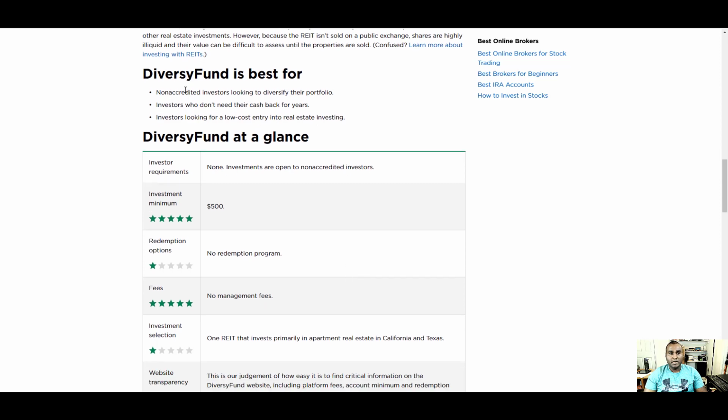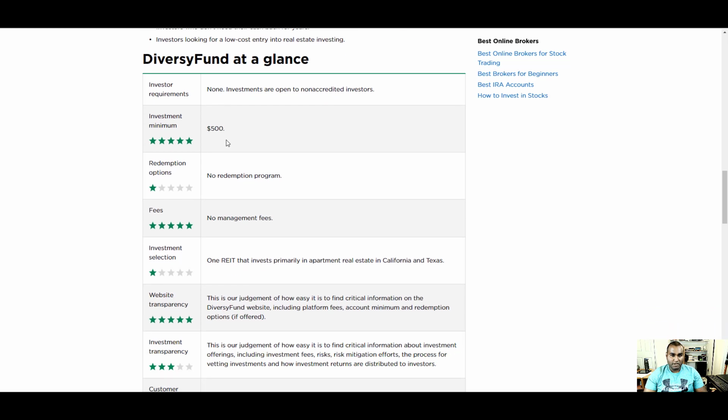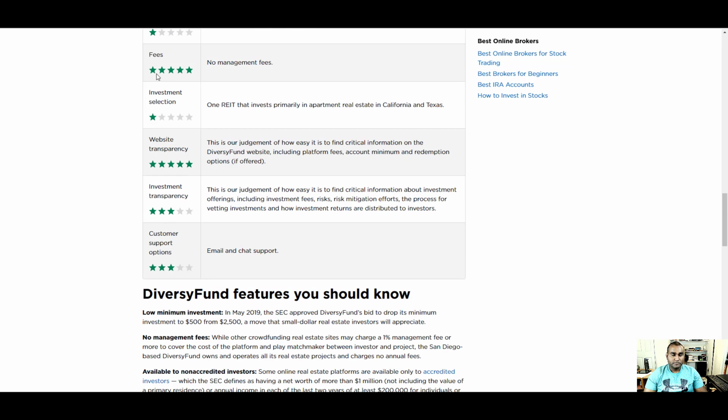DiversyFund is best for non-accredited investors looking to invest in their portfolio, investors who don't need their cash back for years, and investors looking for low-cost entry into real estate investing. $500 investment minimum. Redemption option, right? This is where they lost most of their points. No redemption program. Okay. Fees, no management fees. Investment selection, right? They lost their points here again because you as an investor do not have the option to just select which one you want to invest in.